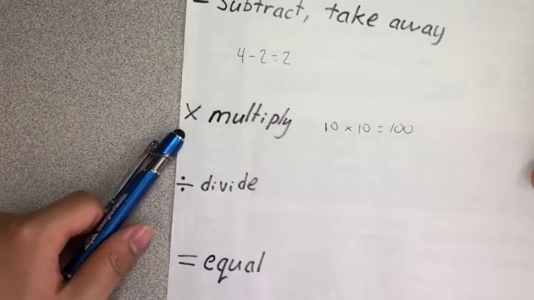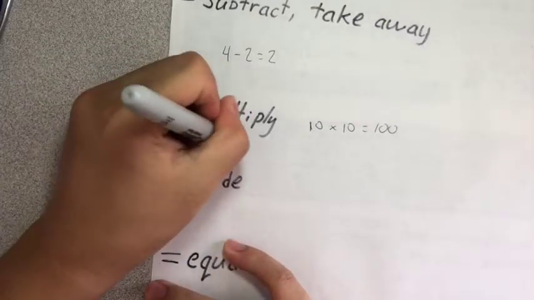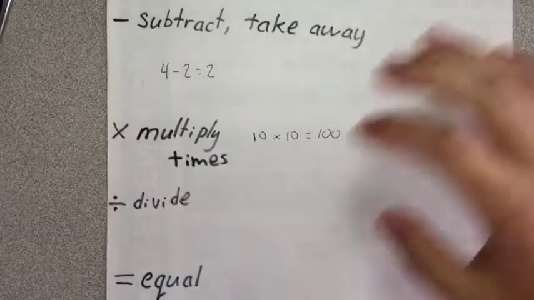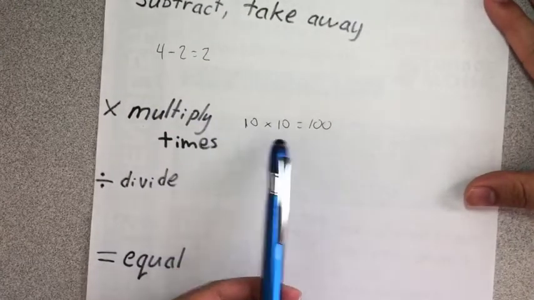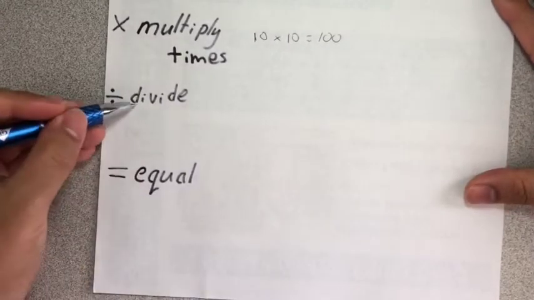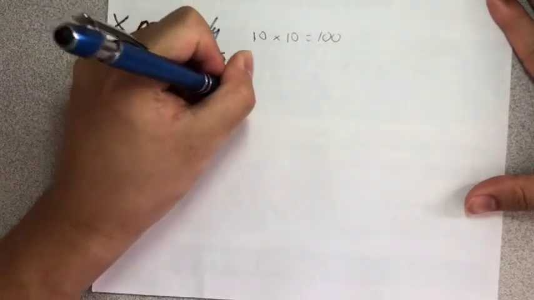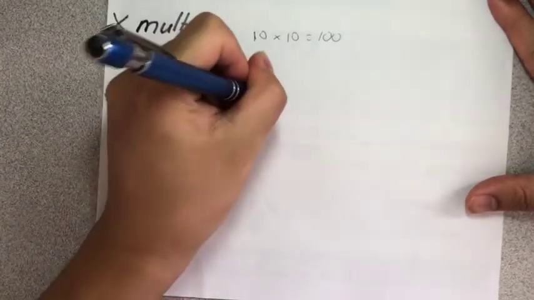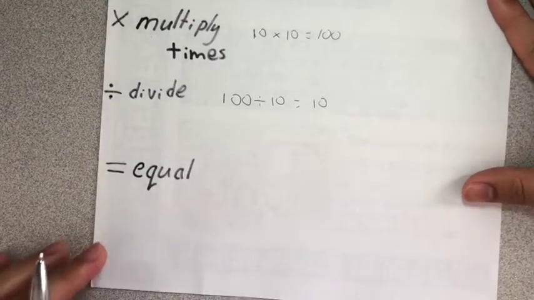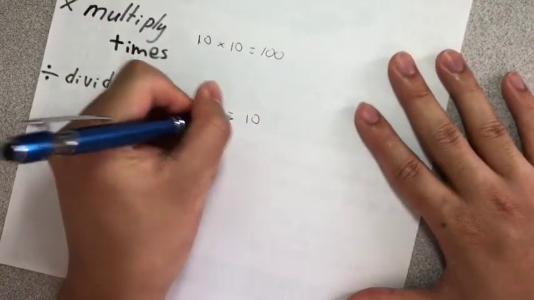This is the multiply sign. We also call it the times. So I say 10 times 10 equals 100. This is divide. So we have 100 divided by 10 equals 10. And this is the equal sign. It just means the same.